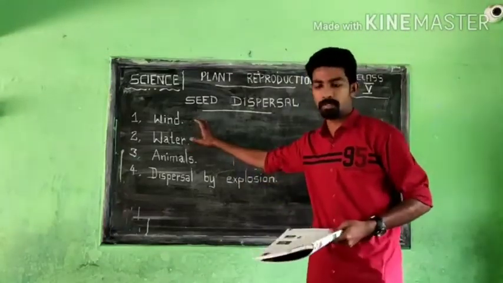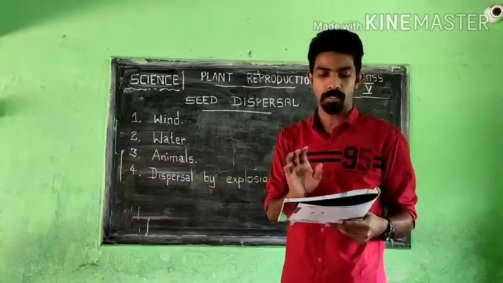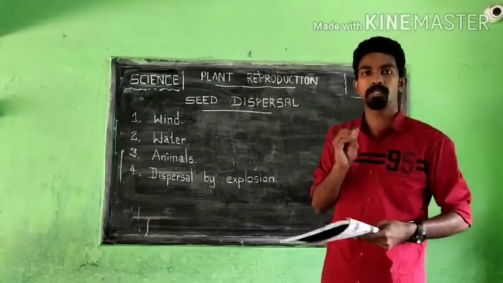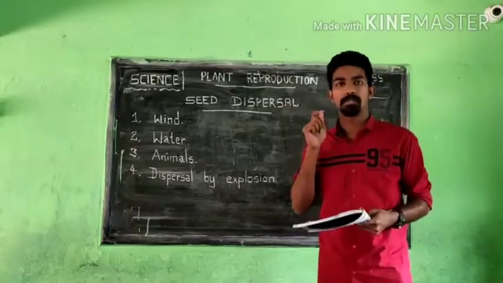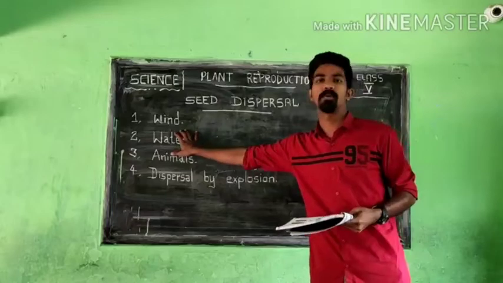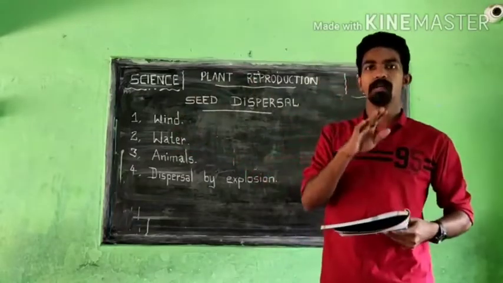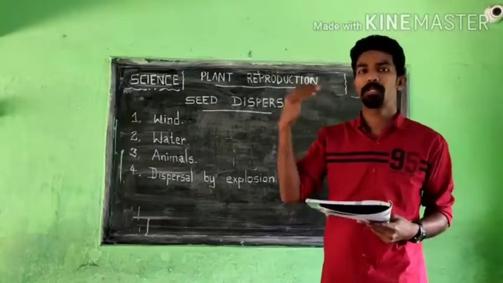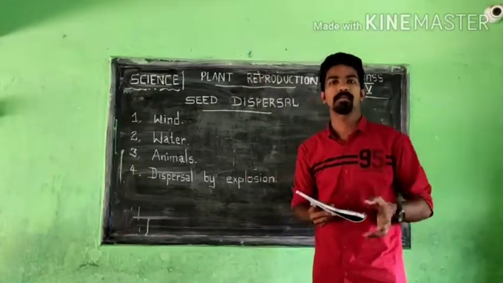The examples given in your textbook are orchid, cotton and dandelion. Keep these three examples in mind. They do seed dispersal with the help of wind, moving their seeds from one place to another.